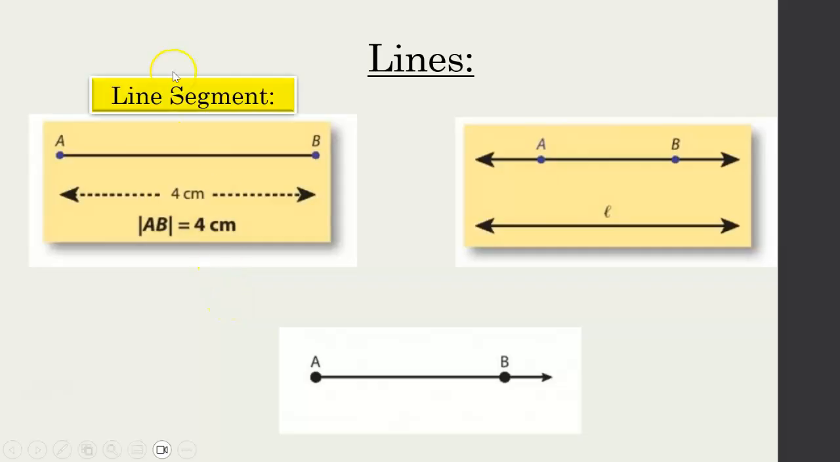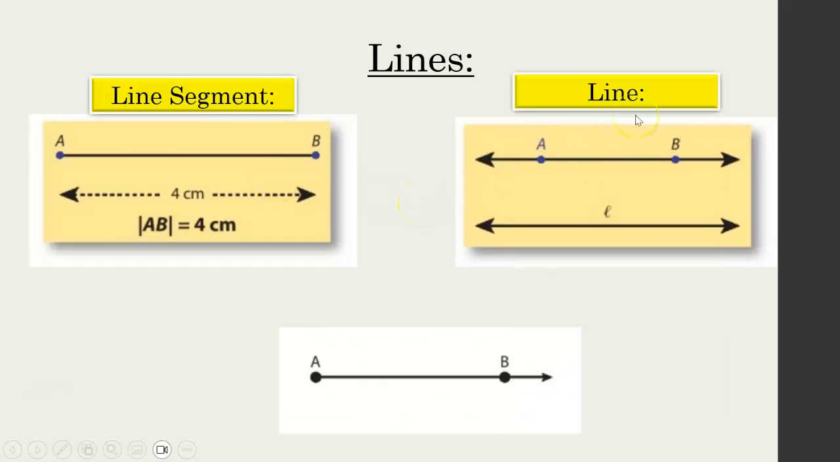So this is what we call a line segment. So a line segment is just a line that has a certain length. So in the real world, this is like a piece of string or a length of a road. It has a start point and an end point, or two end points. And it has a length. So in this case, it's 4 centimeters.